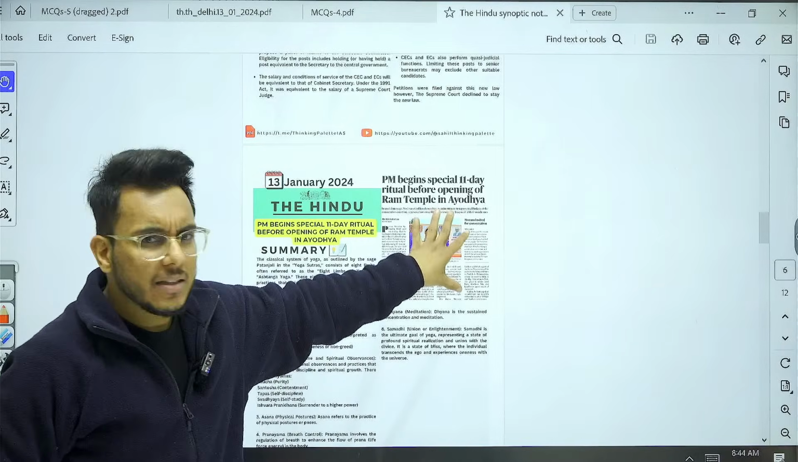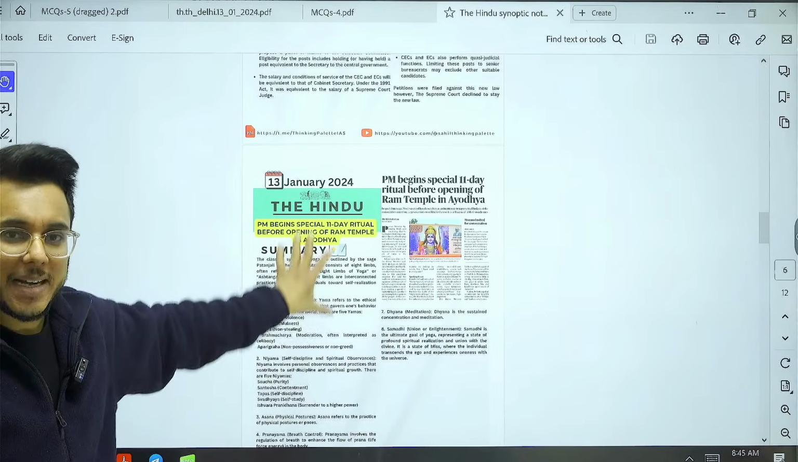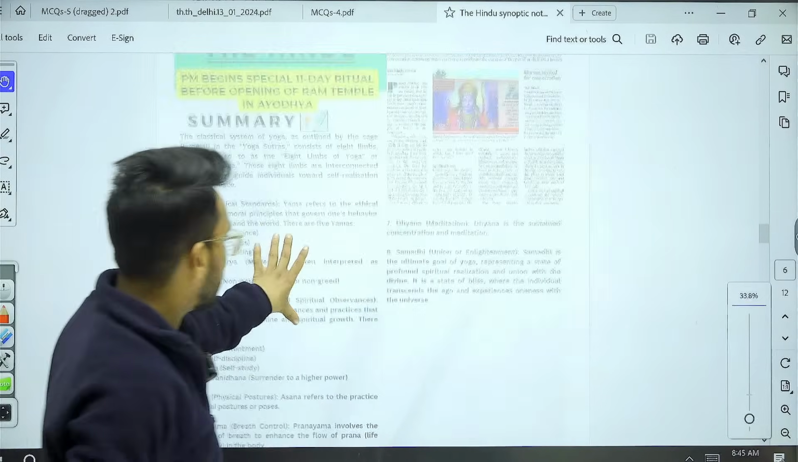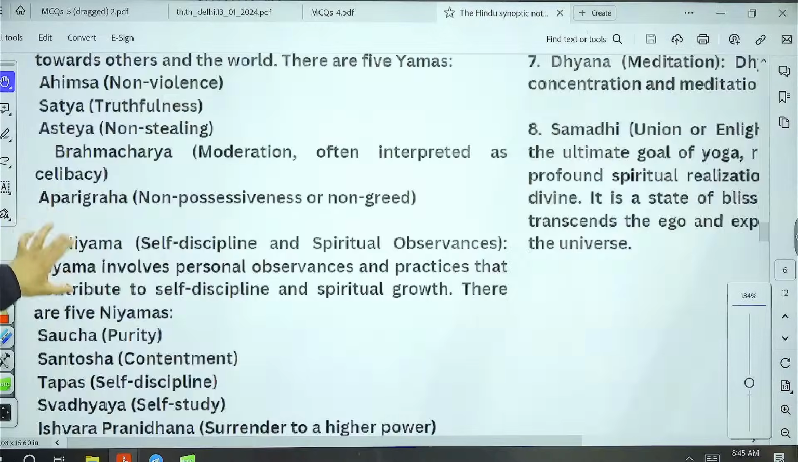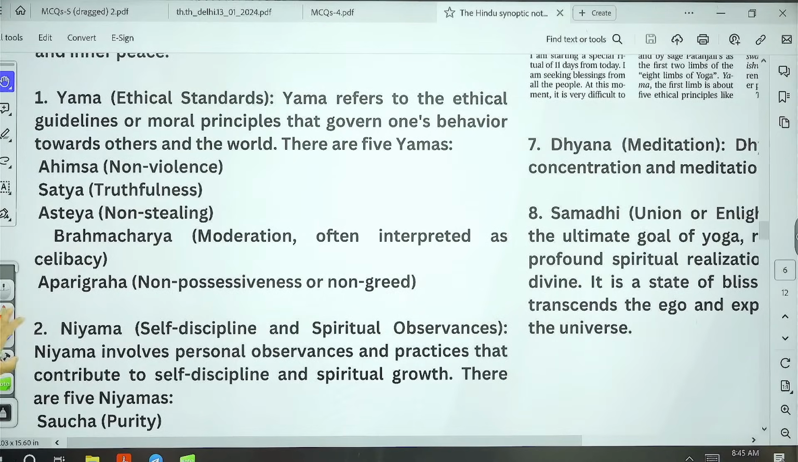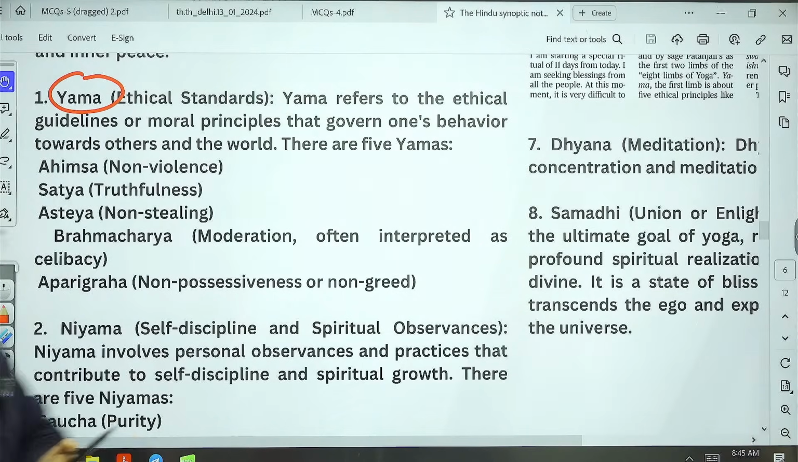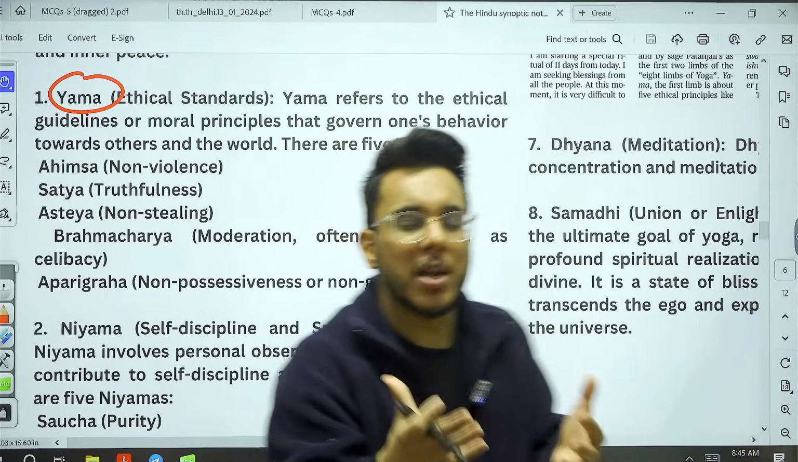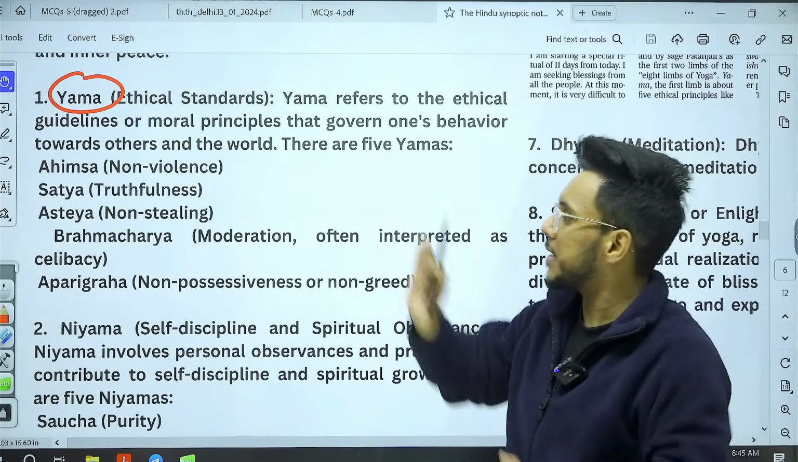In the article, there is nothing much relevant, but please ensure that you download this PDF, because here we have discussed all these 8 limbs. Okay. Now, what are these 8 limbs? The first is yam. Now, what is yam? Yam is to observe certain ethical and moral principles. Certain ethical and moral guidelines have to be followed. That is yam.